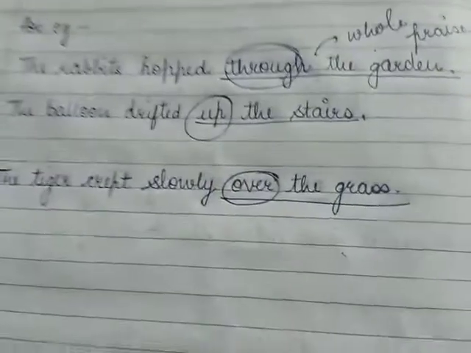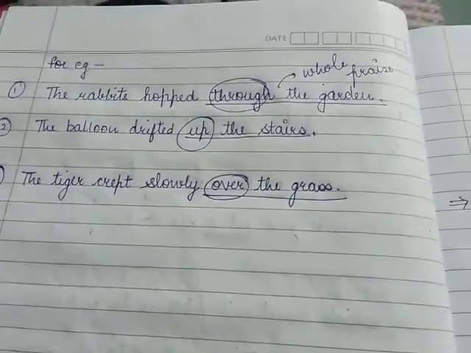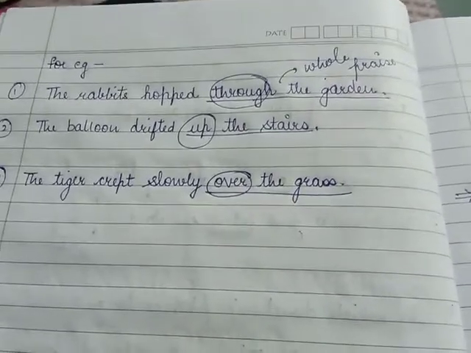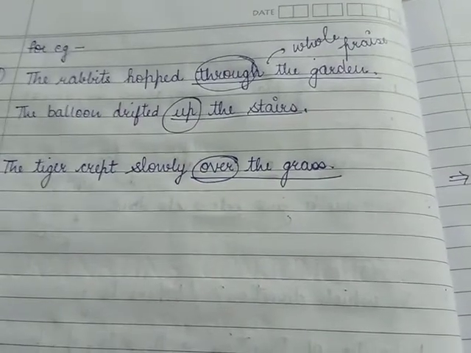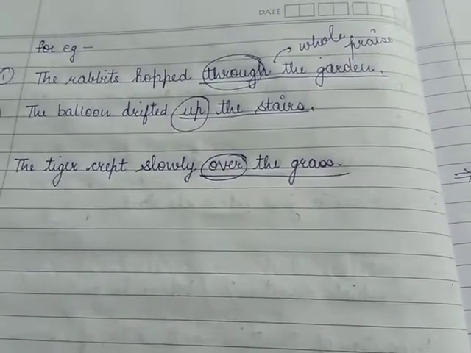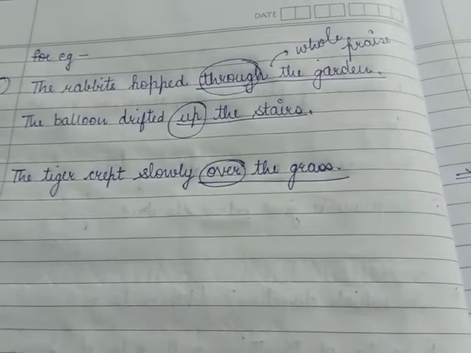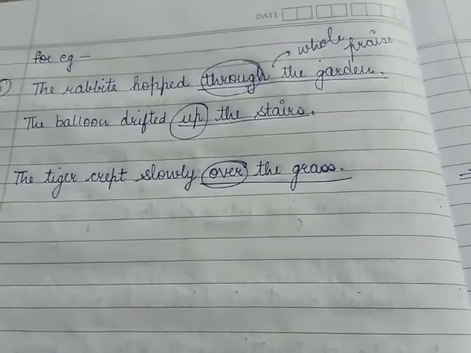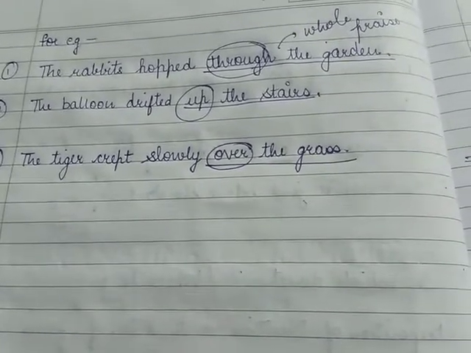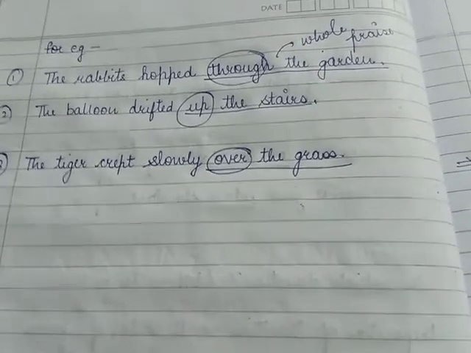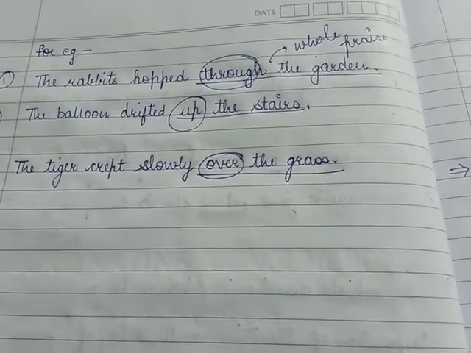Let's see how. For example, the rabbits hopped through the garden. Through is a preposition, so through the garden will be the whole prepositional phrase. The balloon drifted up the stairs. Up is a preposition, so up the stairs whole will be a prepositional phrase. The tiger crept slowly over the grass. Over is a preposition, so over the grass, the whole group of words, will be a prepositional phrase.